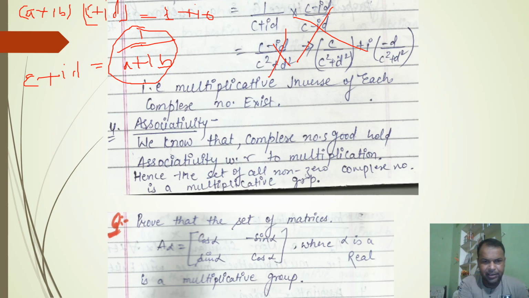If you want to write this in standard form a plus ib, then students can multiply both denominator and numerator by a minus ib.